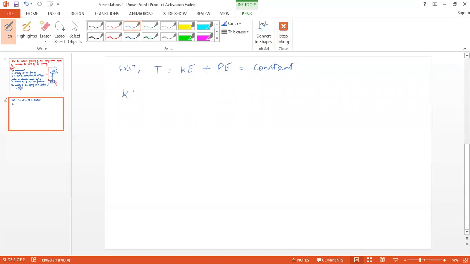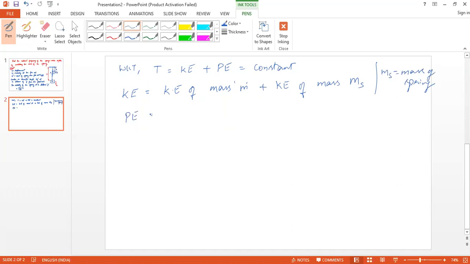The kinetic energy is equal to kinetic energy of mass m plus kinetic energy of mass ms, where ms is the mass of the spring, and potential energy is the strain energy stored in the spring. Okay. So potential energy of spring.